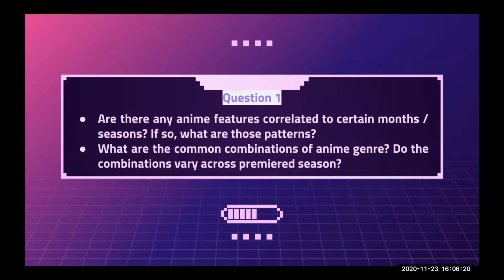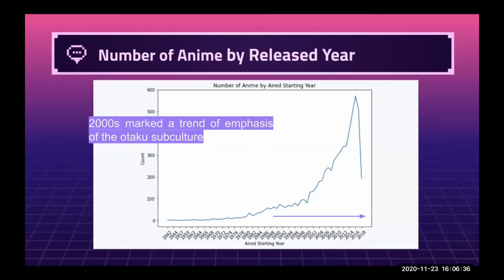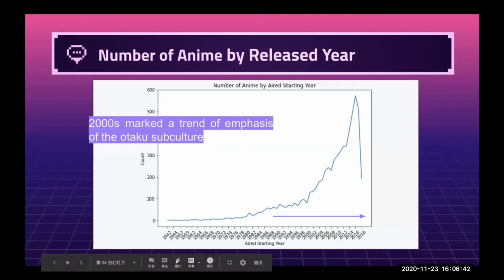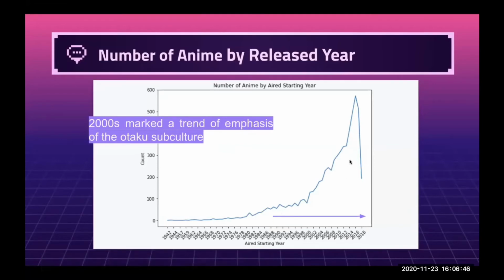Question 1 is, are there any anime features correlated to certain months or seasons? If so, what are those patterns? What are the common combinations of anime genre? Do the combinations vary across premium seasons? Here the line plot shows the number of animes across years. The otaku subculture expanded its effort around the late 1980s and boomed in the 2000s.